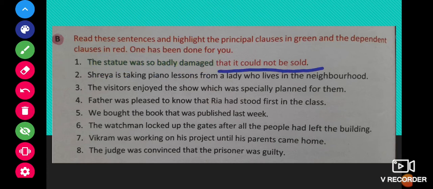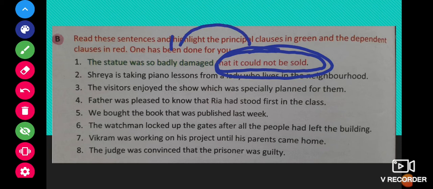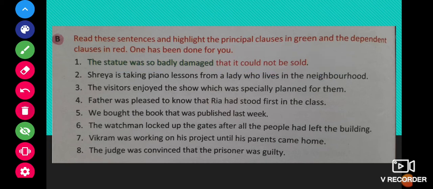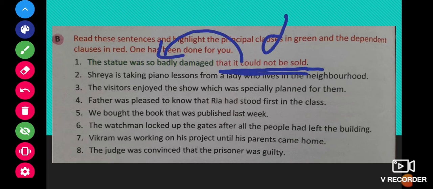The next part, that it could not be sold. So this part is not making complete sense, and this is depending on the first part. Only when we read the first part, then we will be able to understand the second part. So this part is dependent on the principal clause. So this part is the dependent clause, DP.